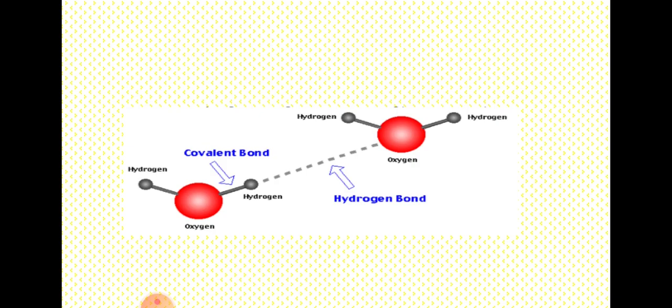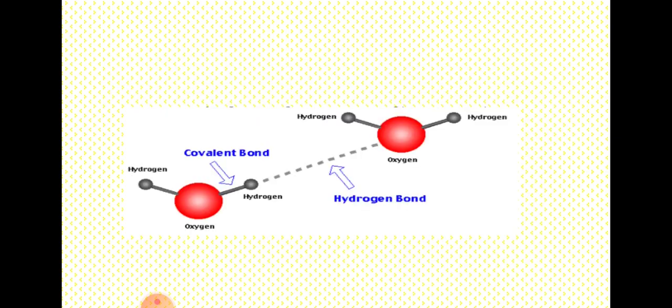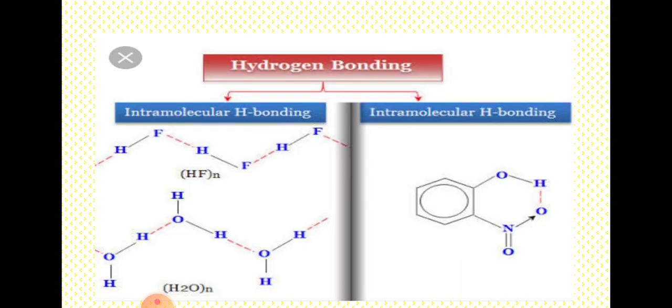What is the nature of hydrogen bond? When hydrogen atom is covalently bonded to fluorine, oxygen, or nitrogen, the bond is polar. Here you can see hydrogen atom acquires partial positive charge and hence it has the tendency to form a bond with other electronegative atom. Thus hydrogen bond is purely electrostatic in nature, and you have to remember that it is a weak bond. Hydrogen bond is a weak bond.